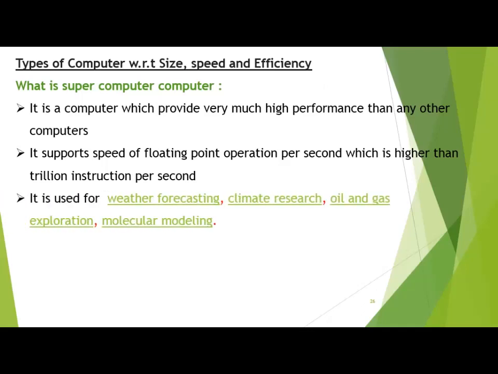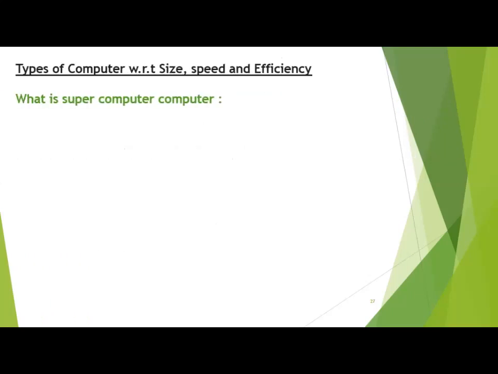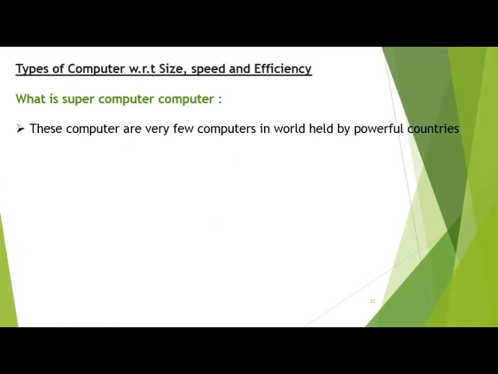It is used for weather forecasting, climate research, oil and gas exploration, molecular modeling, etc. These are some examples: IBM Enterprise EC12 or EC196. What is a supercomputer?